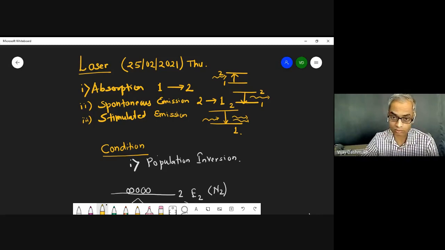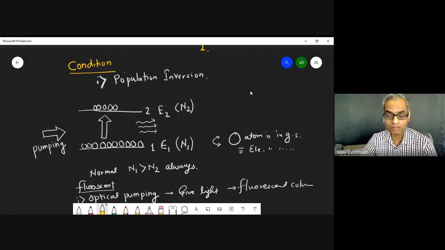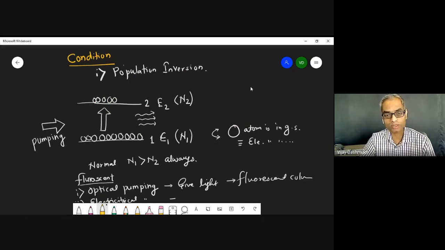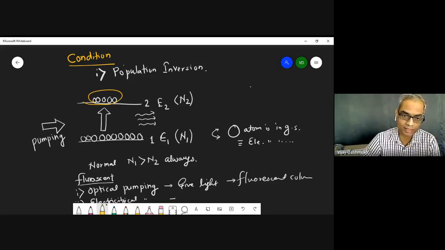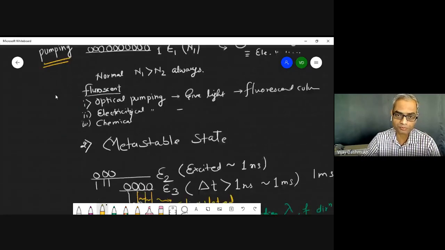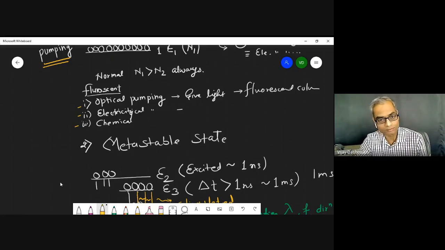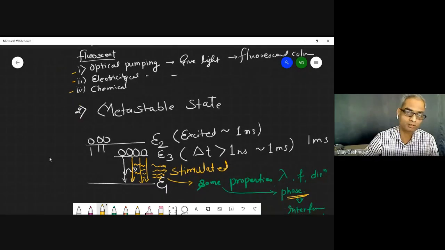So what are the conditions? Conditions are population inversion, where the number of electrons or atoms in the excited state is more as compared to the ground state. Now this can be achieved using the pumping, and pumping can be of different type. For example, optical pumping, electrical pumping, chemical pumping, and so on and so forth. Again, there is solid state pumping also, or laser pumping. One laser is pumping the other laser.